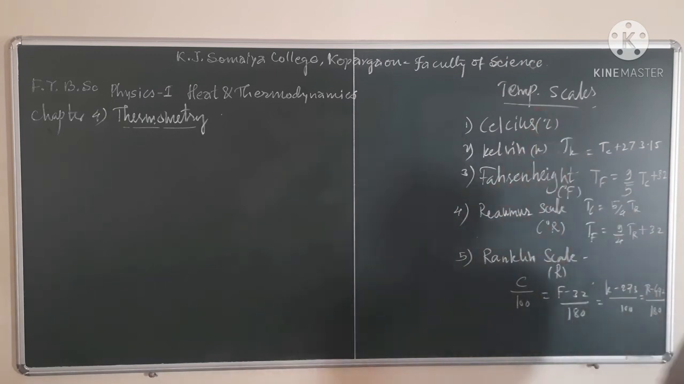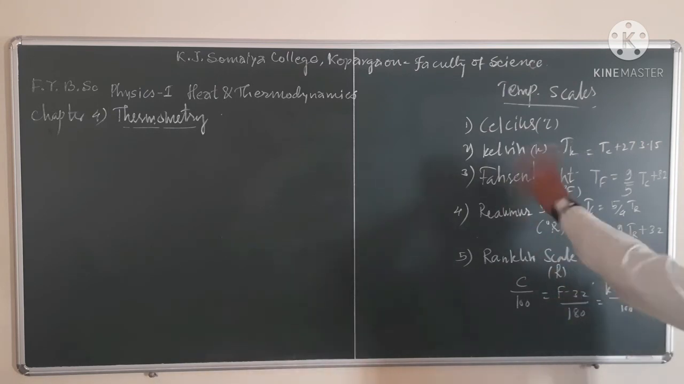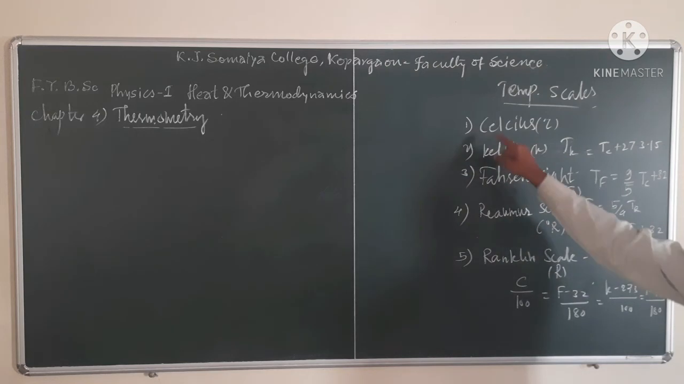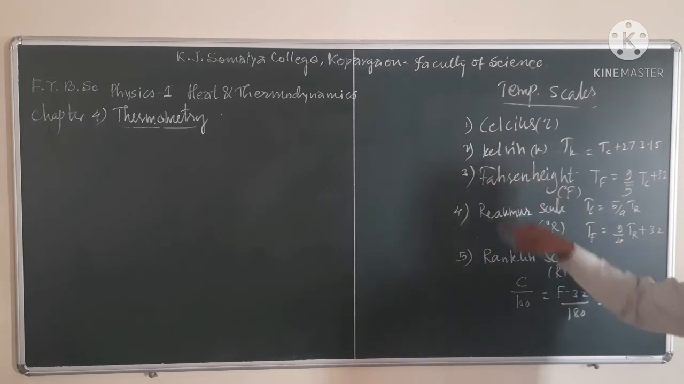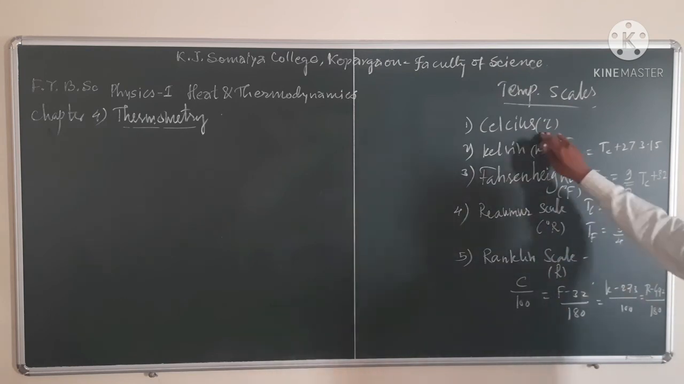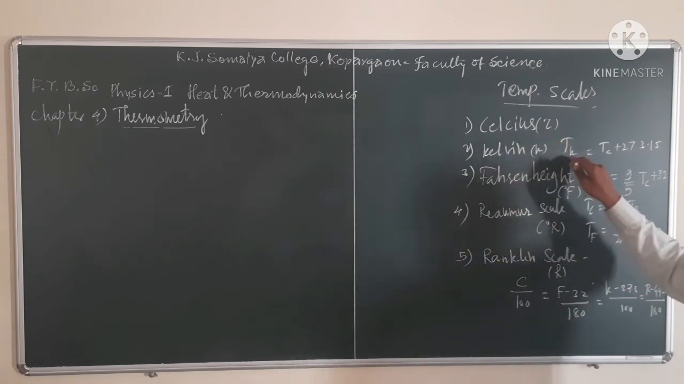In this way, all the temperature scales are derived from different bases. But 1 degree Celsius, 1 degree Kelvin, 1 degree Fahrenheit are different units, and we can convert these into one another. We can convert Celsius into Kelvin, Kelvin into Fahrenheit, Fahrenheit into Rankine, all those scales. So first of all, degree Celsius. Second one is Kelvin. You know how to convert degree Celsius into the Kelvin scale.